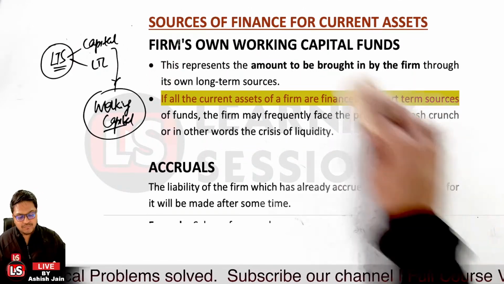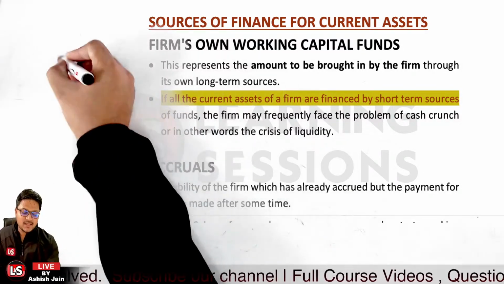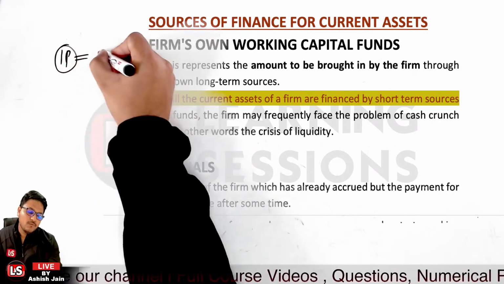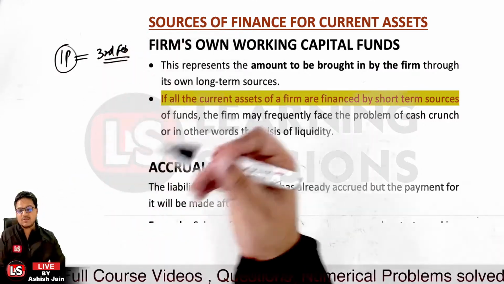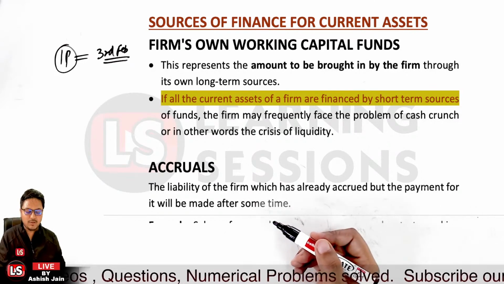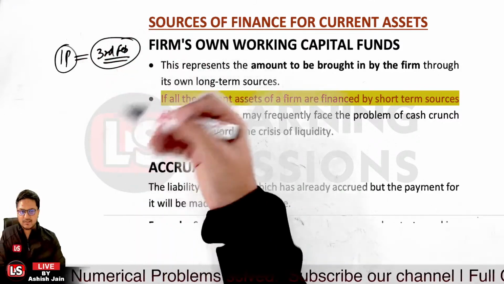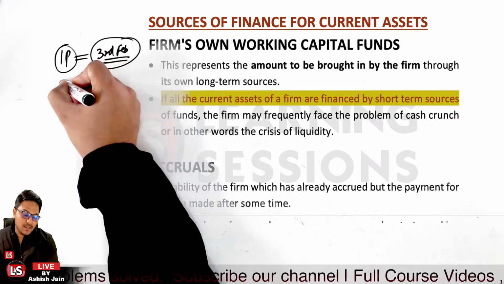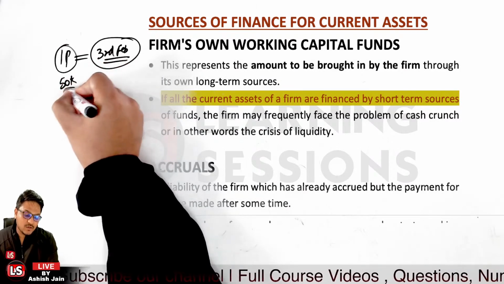Then it's related to accruals. Now what do you mean by accrual? Let me just give you a simple example. Let's take the case that one person started working with you from 3rd of February, and you will be paying the salary on the 10th of the next month. On the 10th of the next month, you are going to pay the salary over there. Now the person has not yet received the salary, but has started working for you. Let's take the case that you are paying an amount of rupees 50,000 per month as salary.